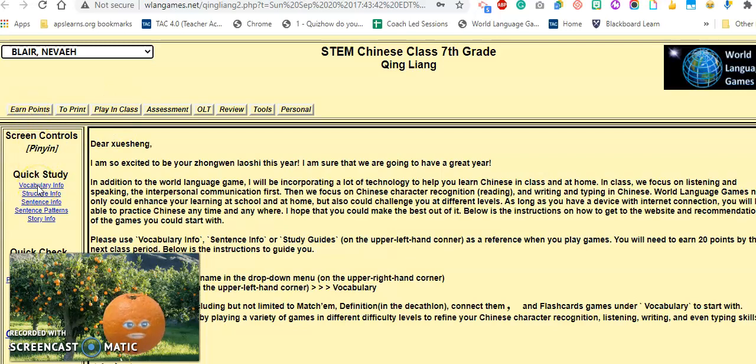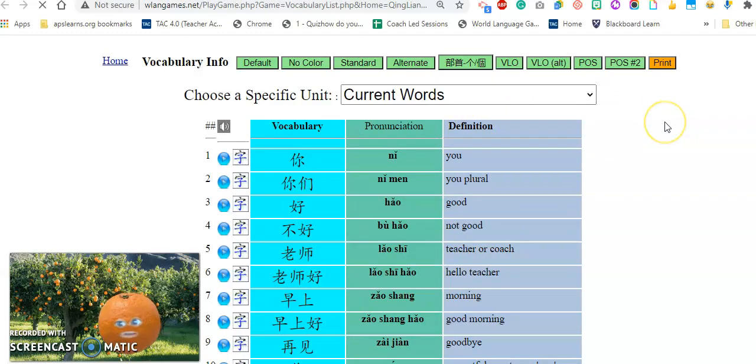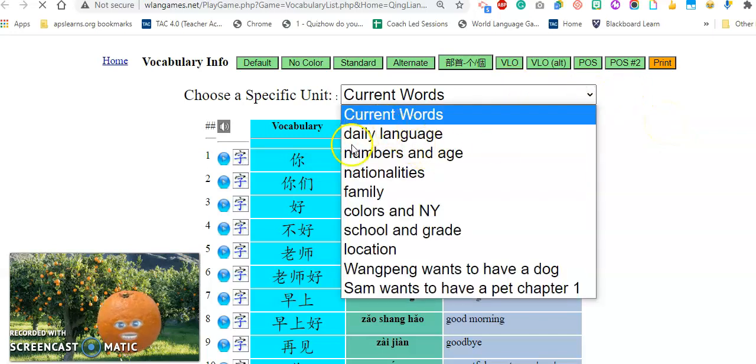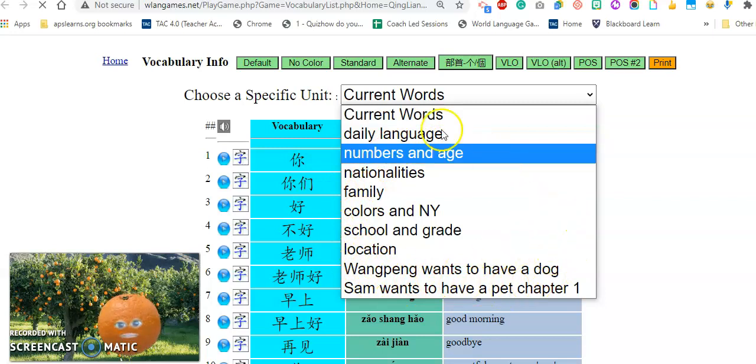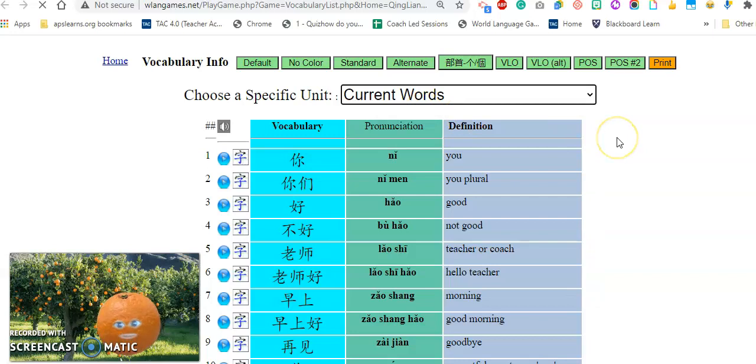This is click vocabulary. Okay, so once you click vocabulary, you can see all the vocabulary words you learned so far. It's called current words. And this is everything you are going to learn in 7th grade. So now I just want you to click current words.